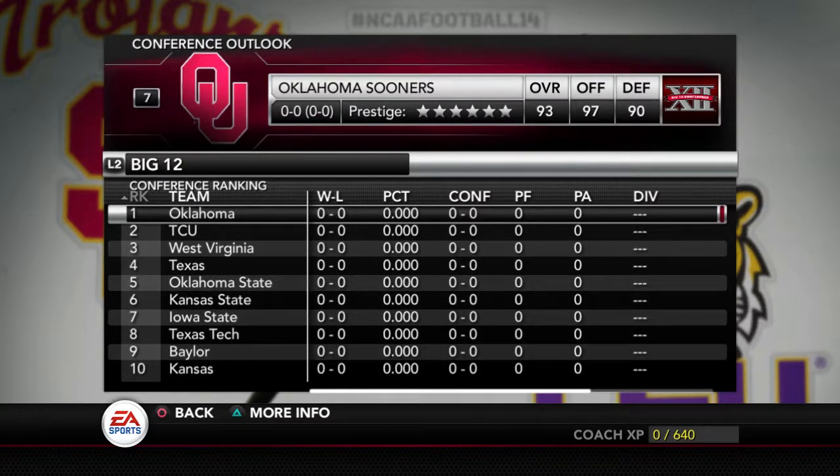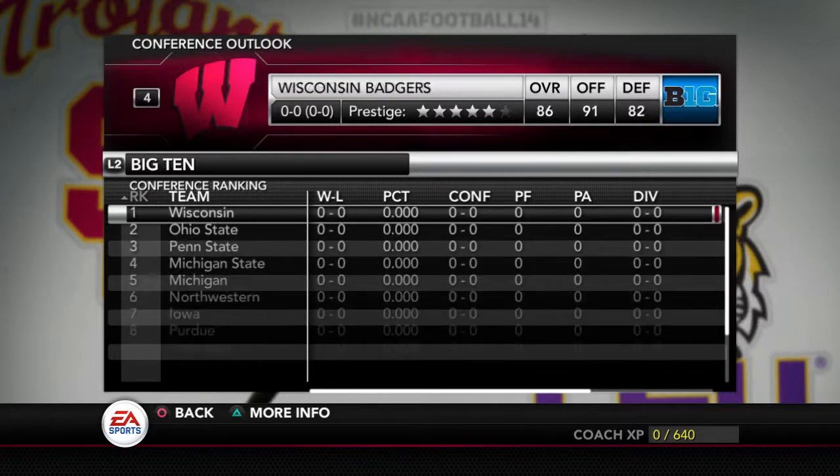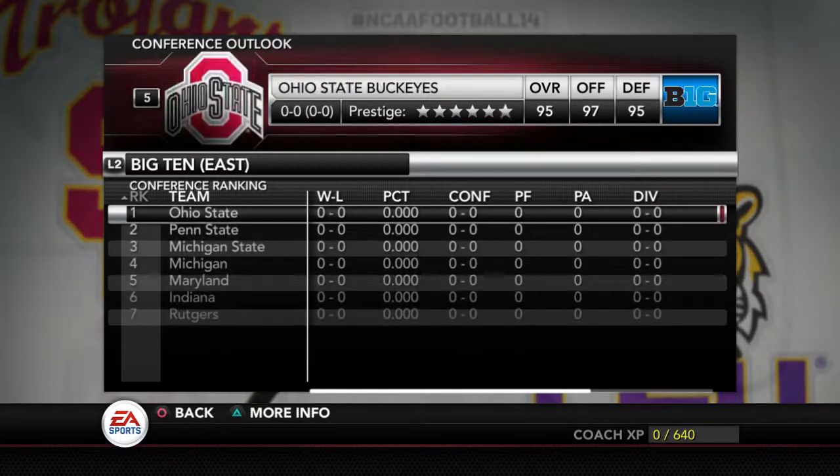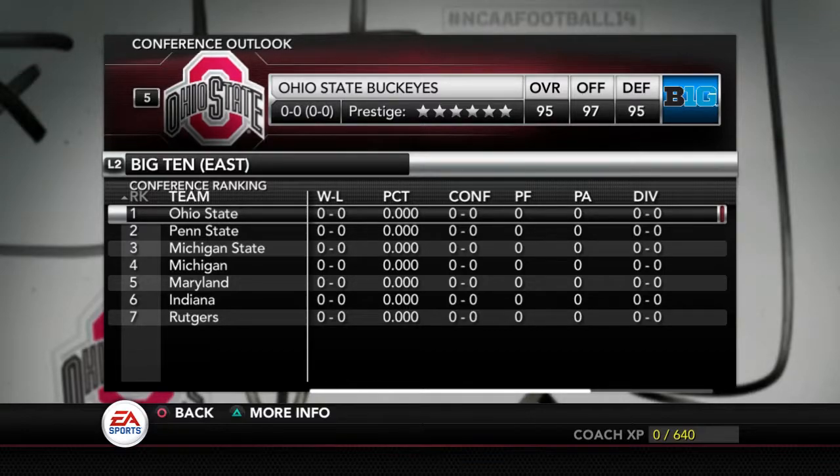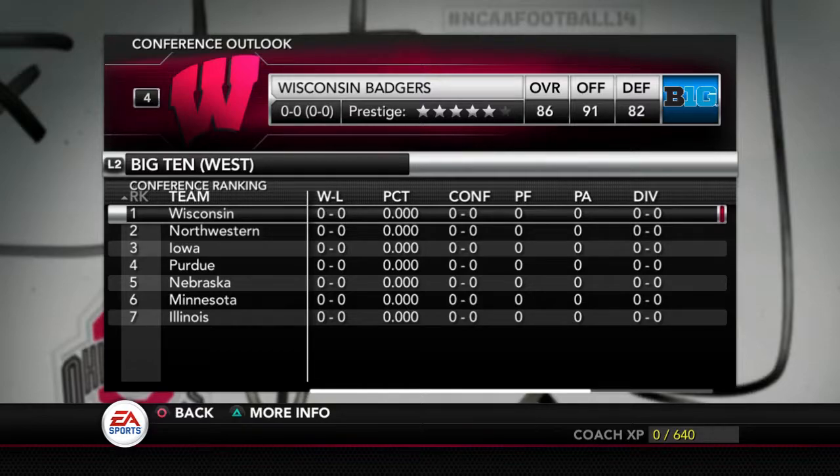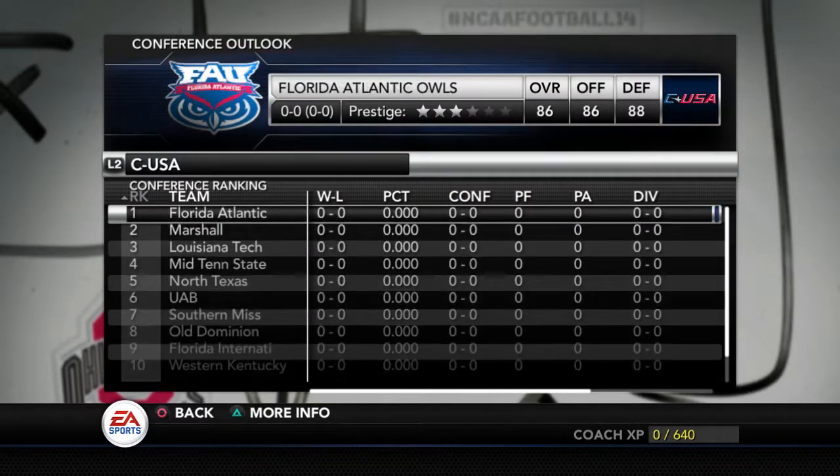Then we go to the Big 12. You get your 10 teams in the Big 12. Nothing's changed. Then we go to the Big 10. We go to Ohio State, and this is all correct. Rutgers has moved in. Then we have, not Nebraska, yeah, we have Maryland and Rutgers in the other one. Wow, I'm having a brain fart. But these are correct also.